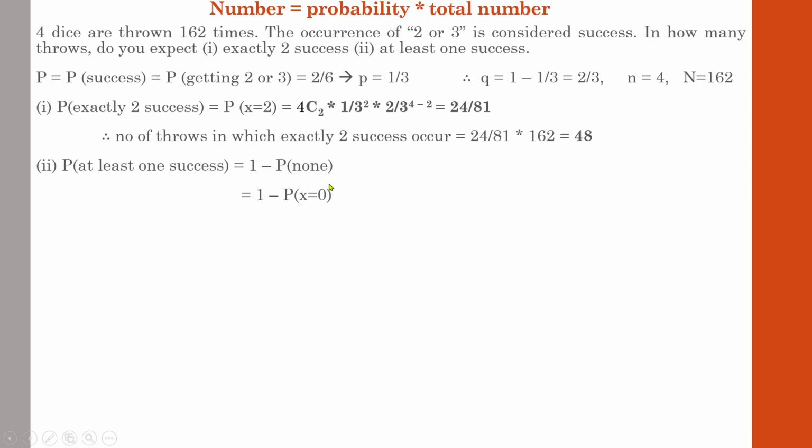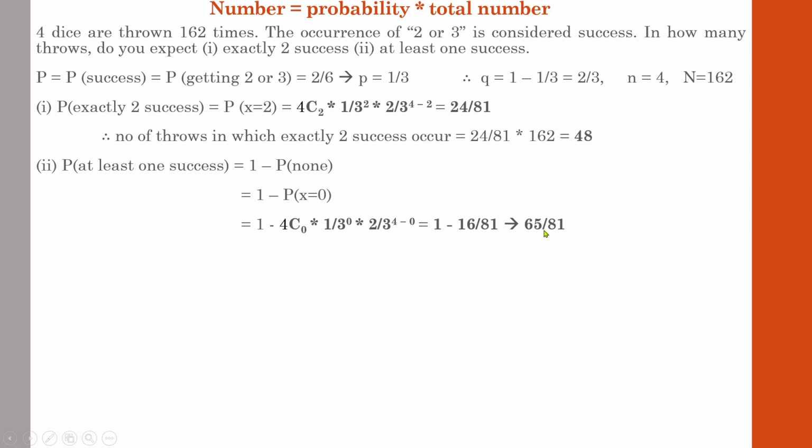So you need to find separately the probability value when x equals 0, and we all know how to find that. You have to use the same binomial distribution function where x is 0. So 4C0 into 1 by 3 raised to 0 into 2 by 3 raised to 4 minus 0.